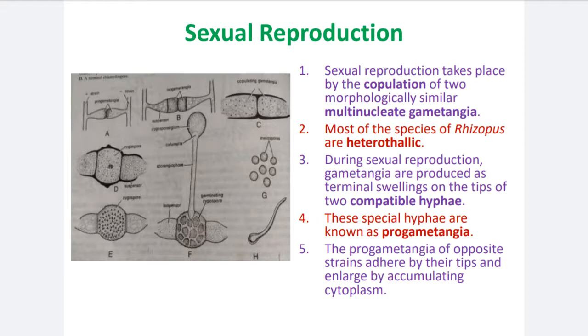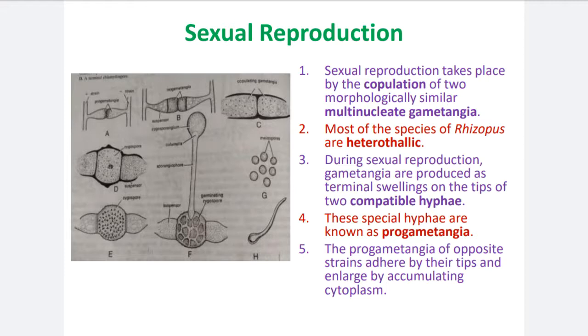Because these gametangia are produced by the matured mycelium, and the matured mycelium is multinucleate, coenocytic. So every aspect, either asexual reproductive structures or sexual reproductive structures, is multinucleate. So the sexual reproduction in Rhizopus is gametangial copulation, caused by morphologically similar male and female gametangia, which are multinucleate in nature.